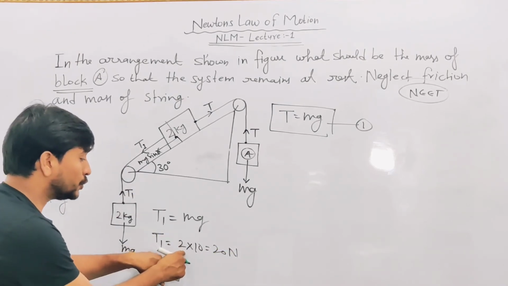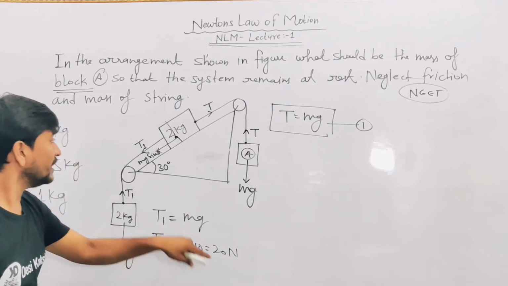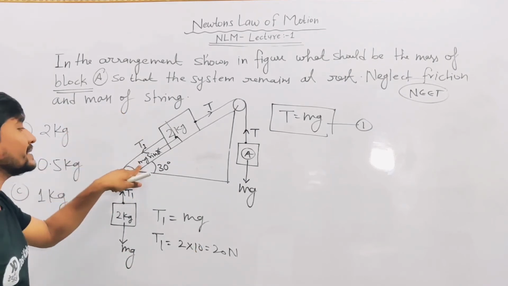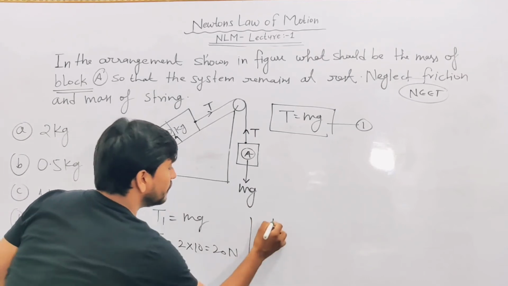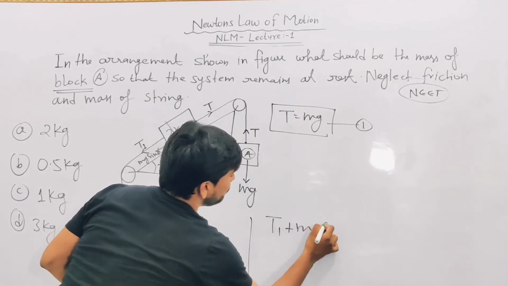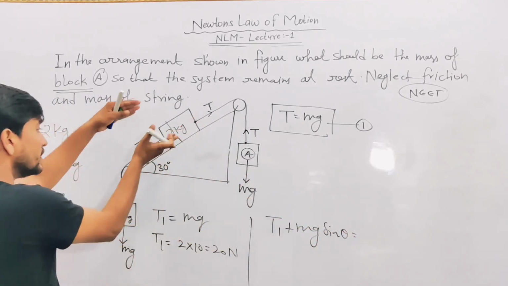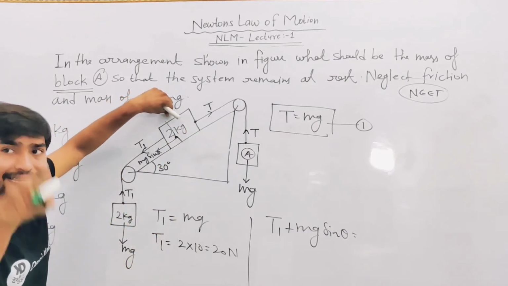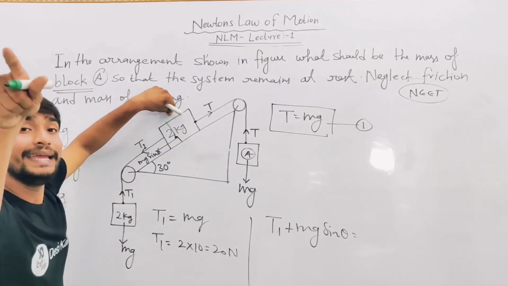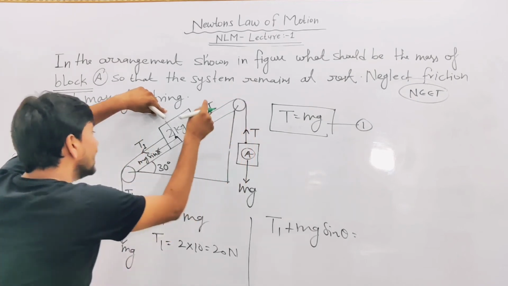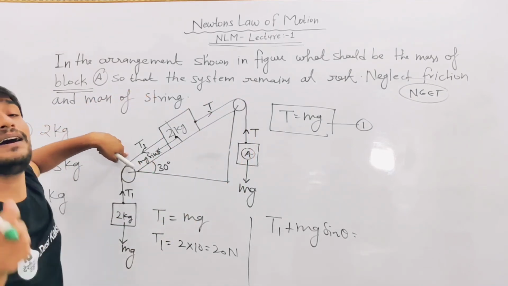And T1 plus mg sin theta is equal to how much? If this block is stationary, it means T is equal to T1 plus mg sin theta.